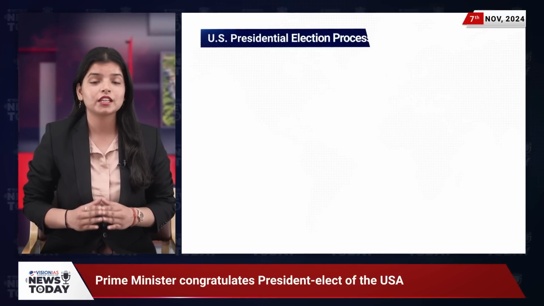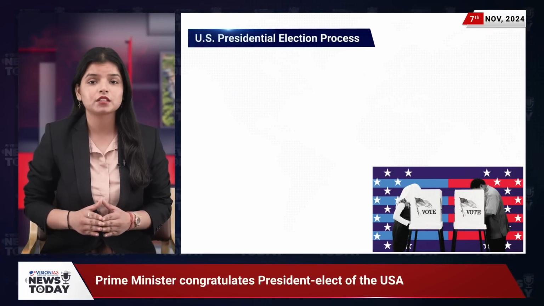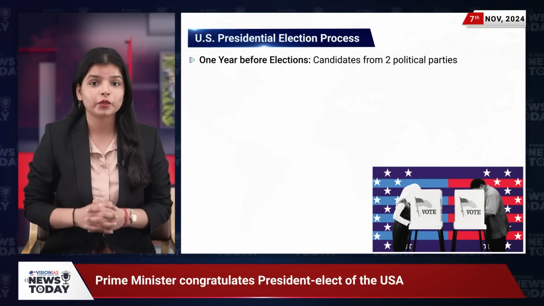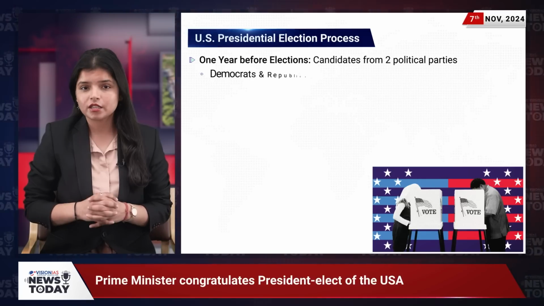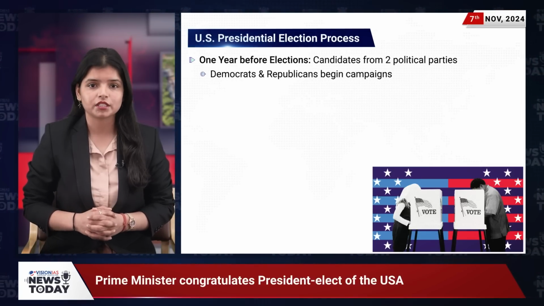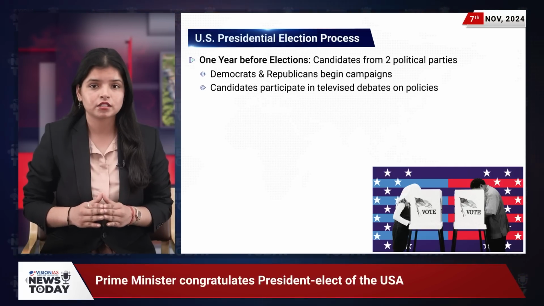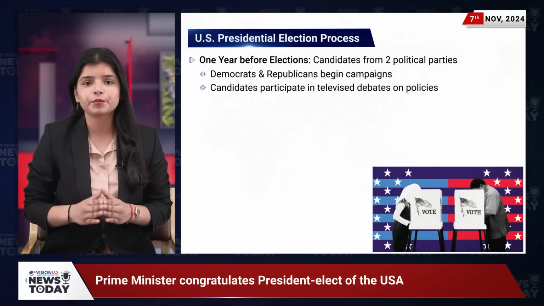In our very first news, the Prime Minister of India has extended his congratulations to the President-elect of the United States, who has secured a decisive victory representing the Republican Party. Now let's take a moment to understand the US presidential election process, a multi-step system with distinct stages. It all starts 1 year before the elections, when candidates from the two major parties, Democrats and Republicans, began their campaigns. During this phase, candidates engage in televised debates to discuss their policies and gain public support.